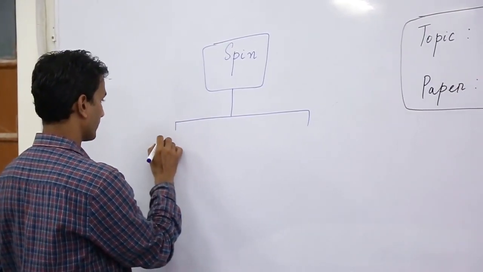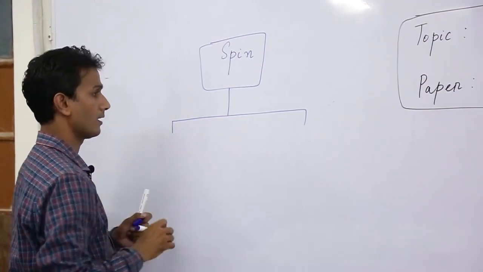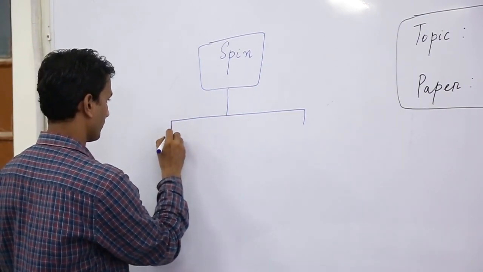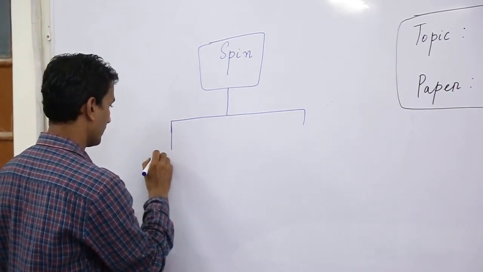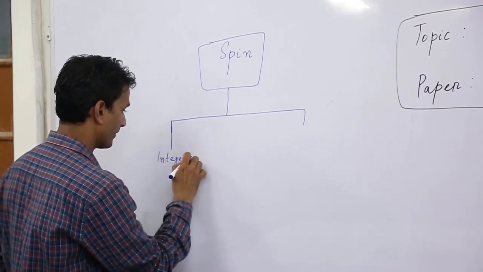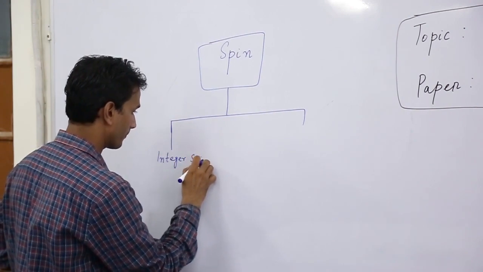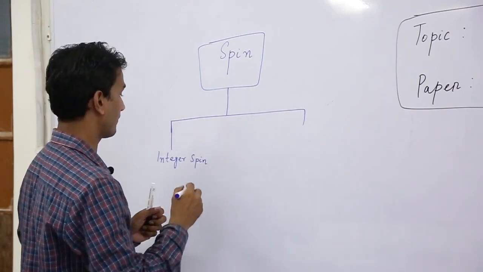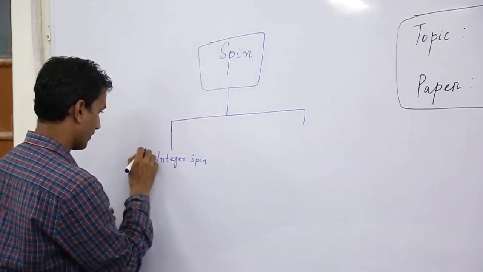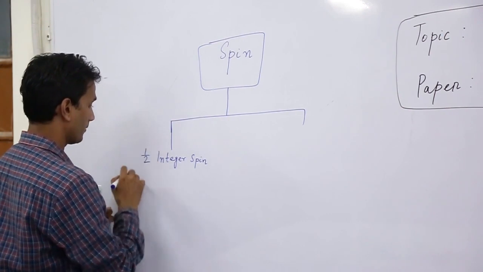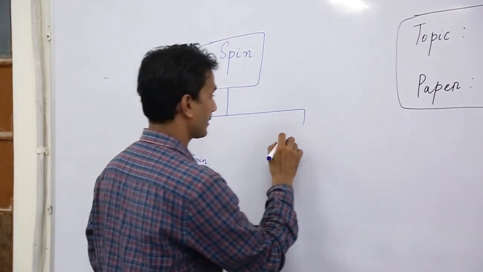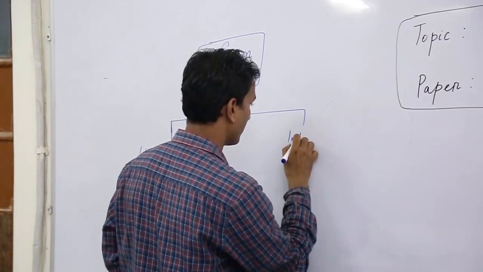One is the particles having half integer spin, and the other is the particles having integer spin or integral spin.